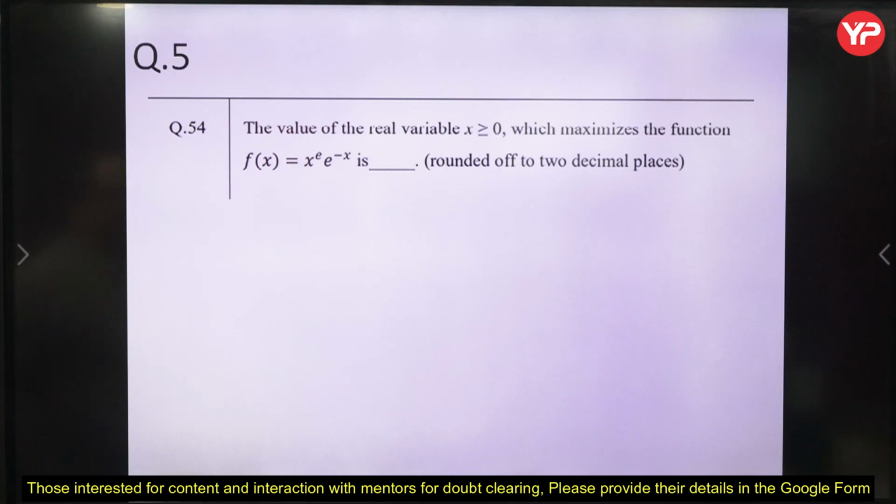The value of the real variable x which is greater than or equal to 0, which maximizes the function f(x) equal to x to the power e multiplied by e to the power minus x. So what value of x, greater than 0, is the point where this function will have its maxima? We have to compute that x.